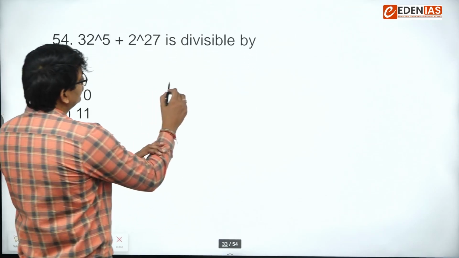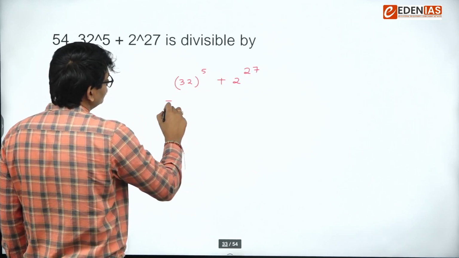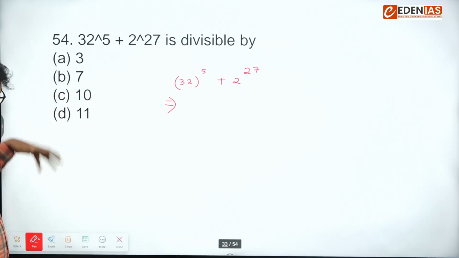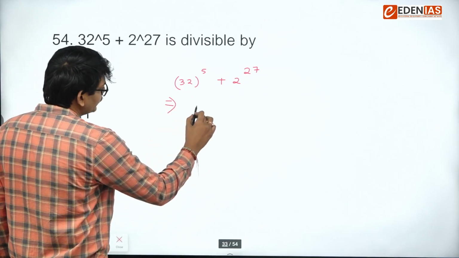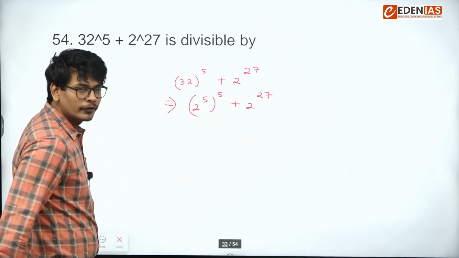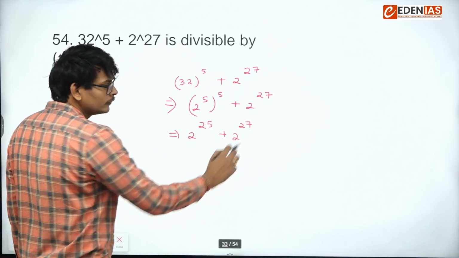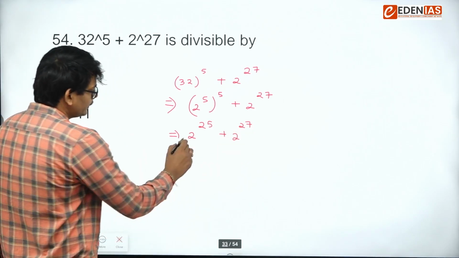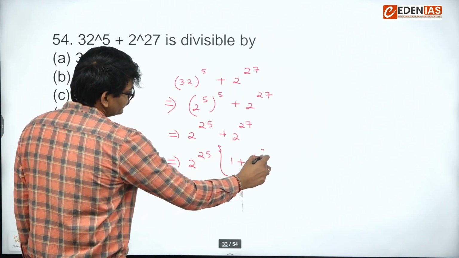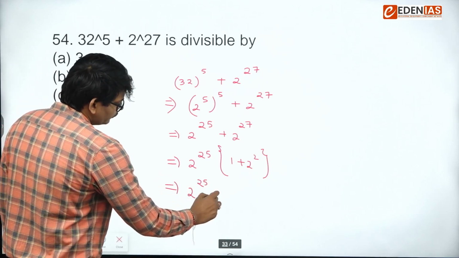Question is 32 raised to the power 5 plus 2 raised to the power 27 is divisible by. So we have to check this number is divisible by which of the following options. So let's simplify this. You can write this as 2 raised to the power 25 plus 2 raised to the power 27. Next, if I take 2 raised to the power 25 common, I will get 1 plus 2 square. So 2 raised to the power 25 into this is 5.